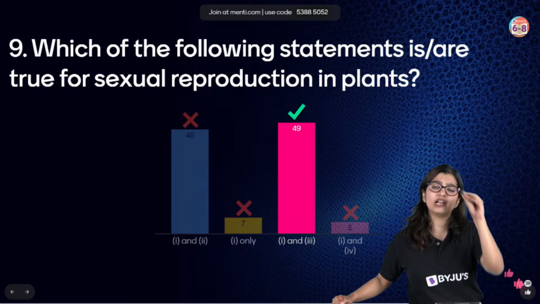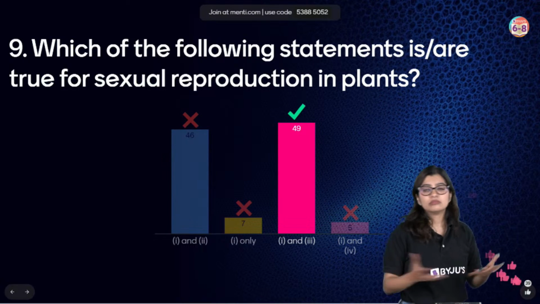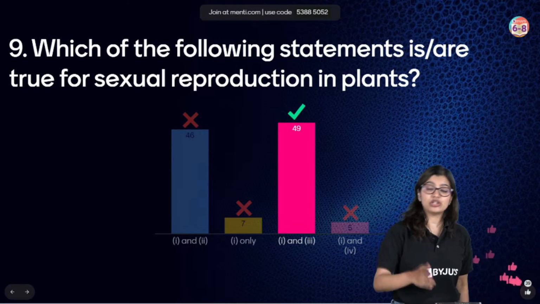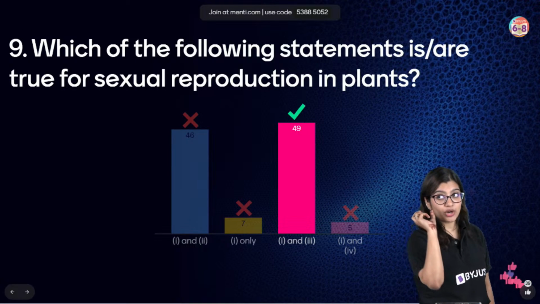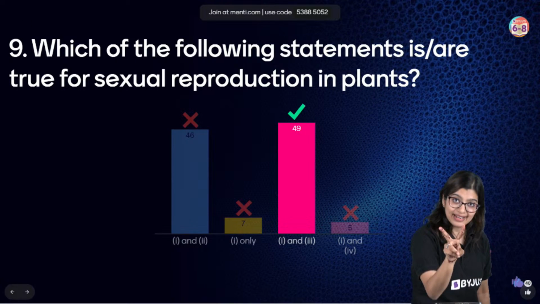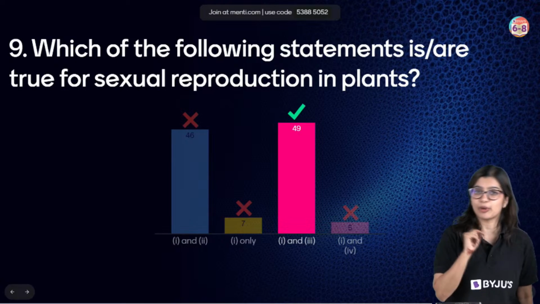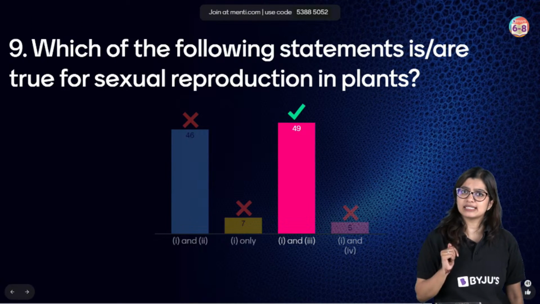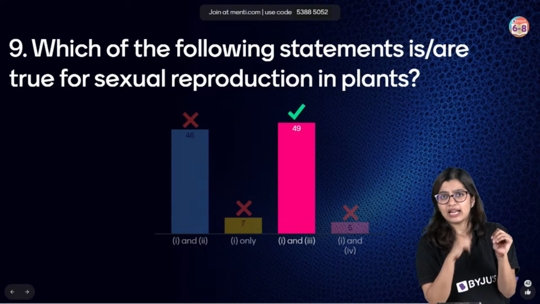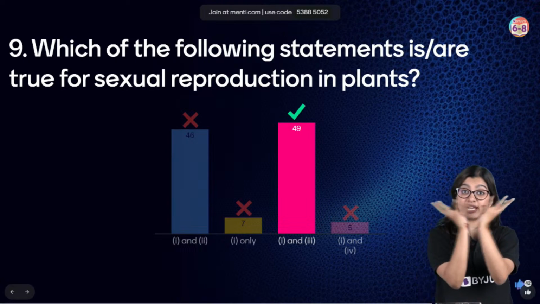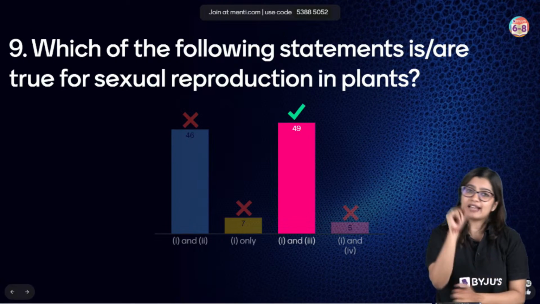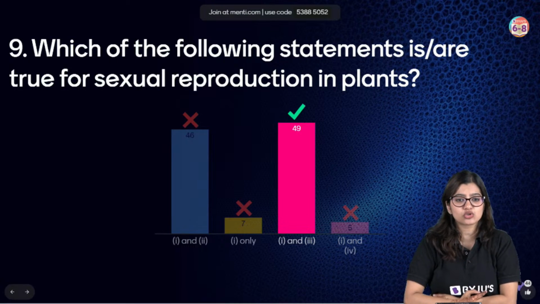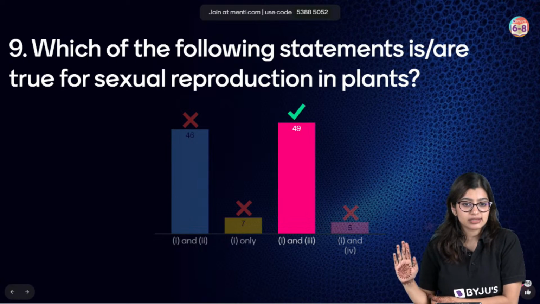No. For sexual reproduction, we require two parents, which is the male and female reproductive part. And we know that in some flowers, like hibiscus, both the male and female reproductive part is present on the same flower, and that one flower could be in one plant also. So you don't need two plants.